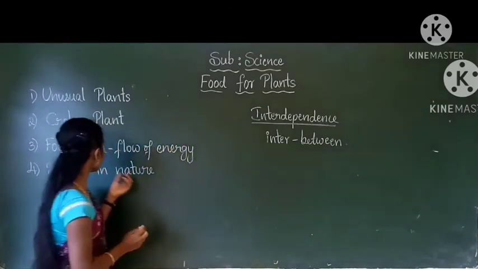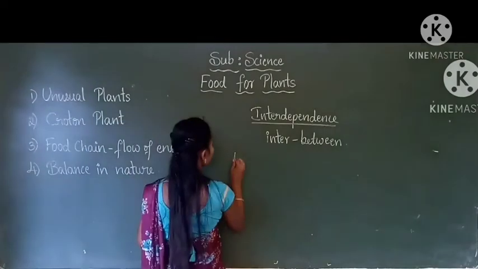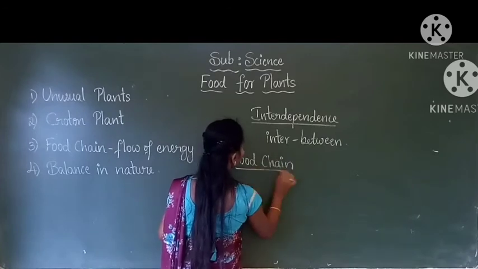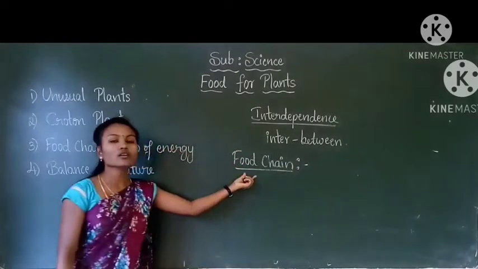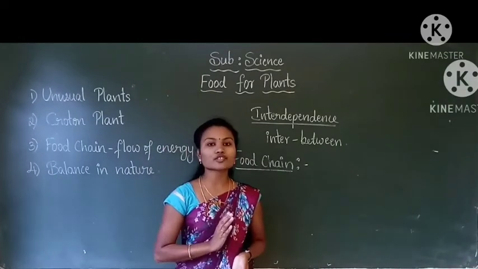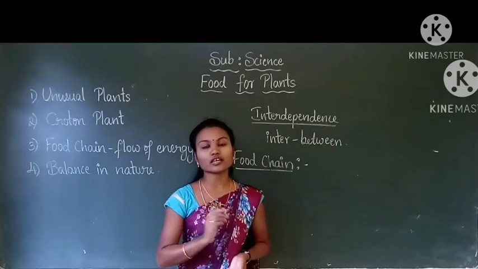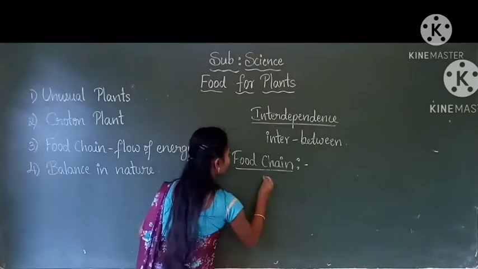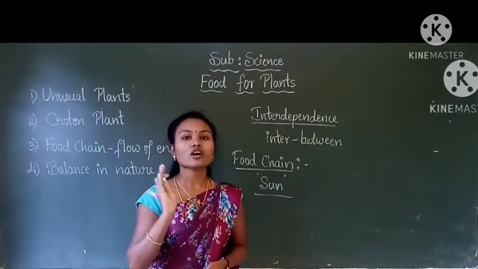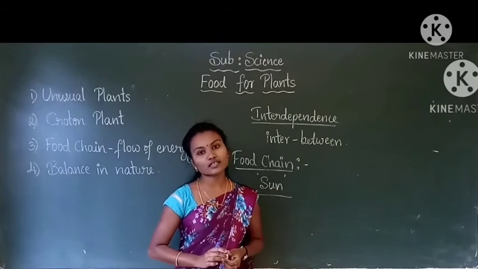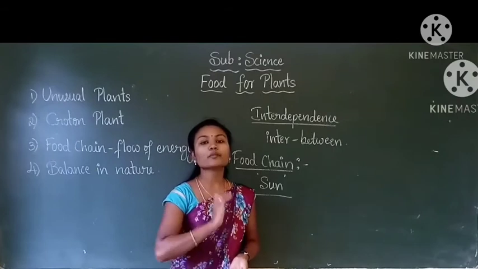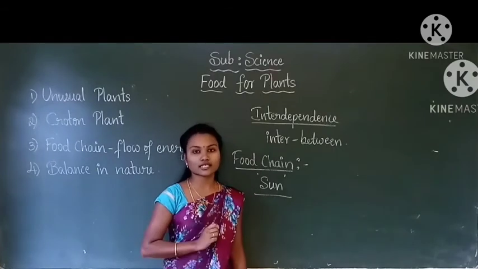Okay, now we will go for the topic food chain, or flow of energy. So we know that the ultimate source of all energy on the earth is the sun. Plants depend directly on the sun's energy to prepare food by photosynthesis.